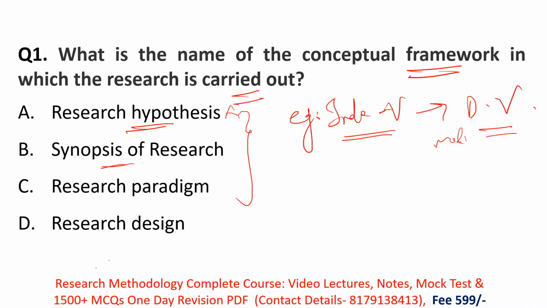This is called synopsis, not the conceptual framework. Then research paradigm. A research paradigm is the way, for example, positivism, and the ethics of research. So paradigm is not the correct answer here.